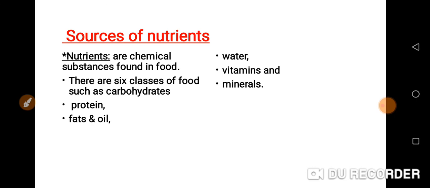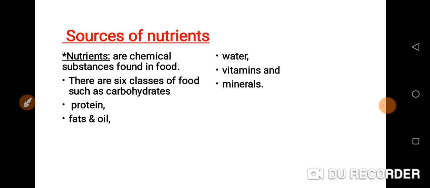Then fat and oil, when you spread your margarine on your bread, that margarine or butter is fat and oil. Then palm oil, vegetable oil that we normally take from stew and soup, those are the sources of fat and oil. So the nutrients in palm oil, vegetable oil, cheese is fat and oil. Then water, the water we are drinking, the nutrient in that is water.